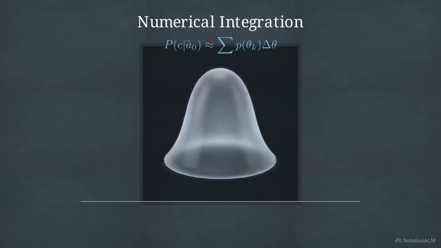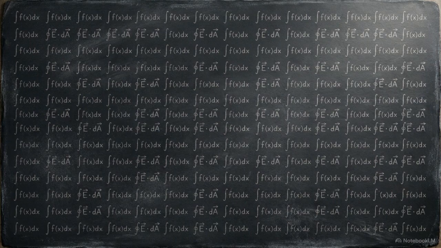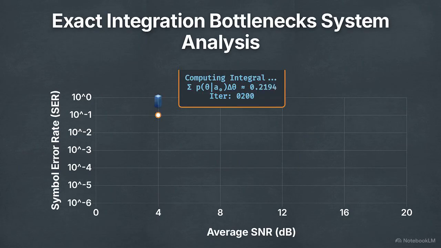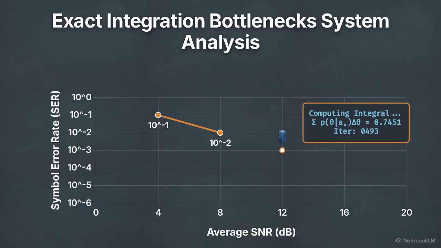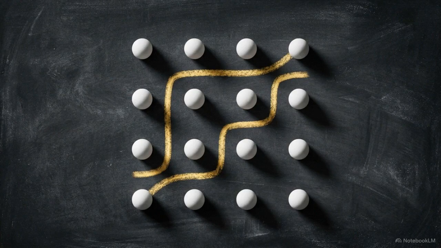Because we cannot solve it algebraically, we are forced to use numerical integration, calculating tiny iterative slices to approximate the area. To plot a full performance curve, this heavy numerical process must be repeated for every single possible signal-to-noise ratio. While exact multivariate integration provides a precise theoretical answer, the computational intensity makes it a bottleneck for practical system analysis. We can avoid this complexity by looking at the geometry of 16 QAM and applying an alternative analytical approach.